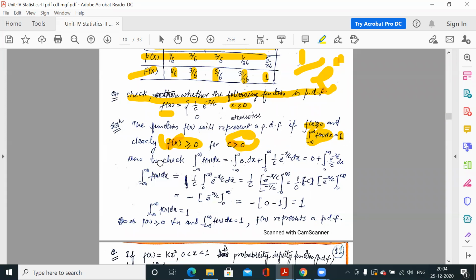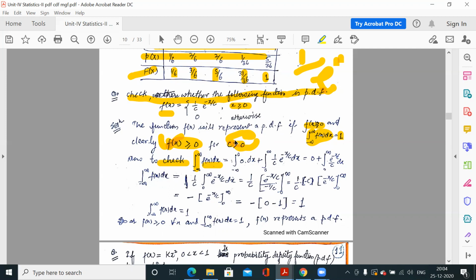So now the next second condition. To check the integral from minus infinity to infinity of f(x) dx, what is the value of this integration? This function is defined in two ways. One, when x is greater than or equal to 0, it is this. It is defined like this definition. Otherwise, it is 0.